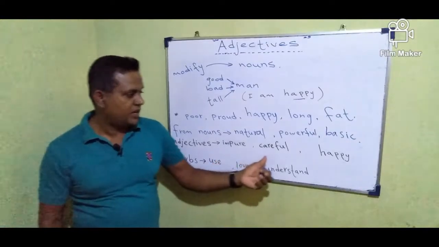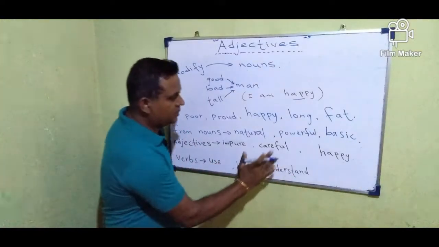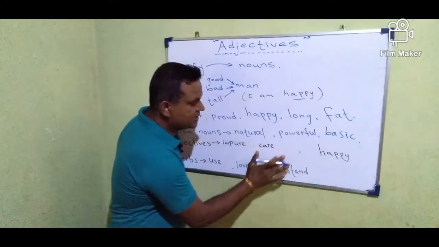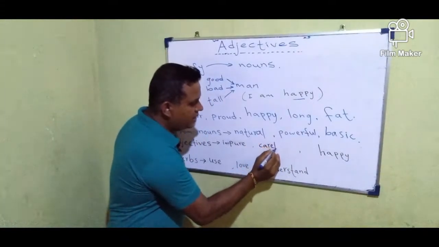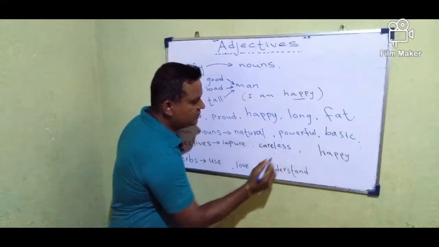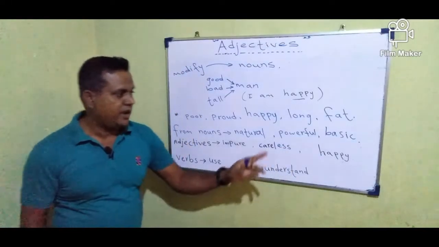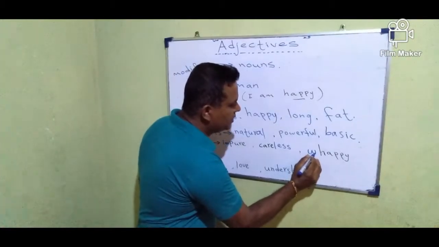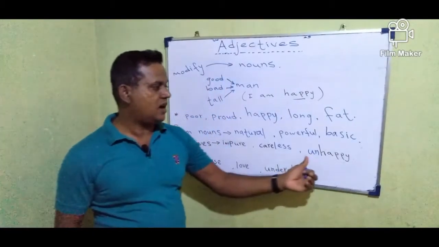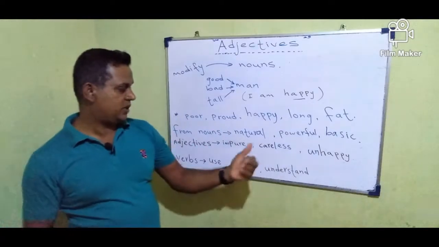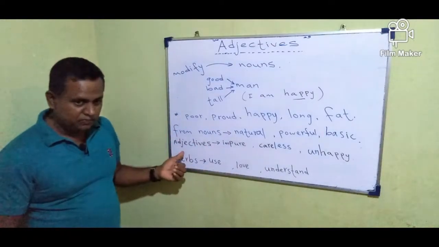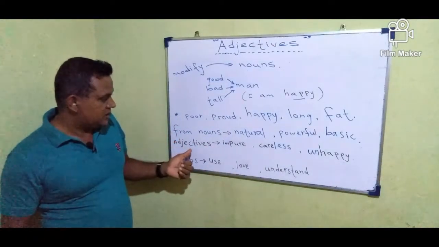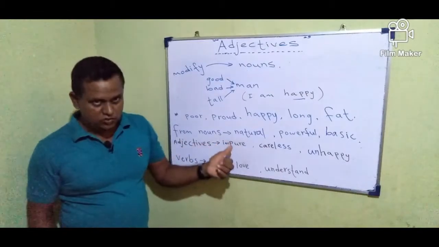Careful is an adjective, we can change the suffix, careless, it is also an adjective. Happy is an adjective, but by using a prefix, unhappy, it is also an adjective. In this way, you can make some adjectives from adjectives.